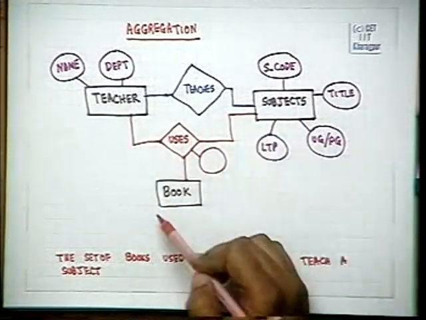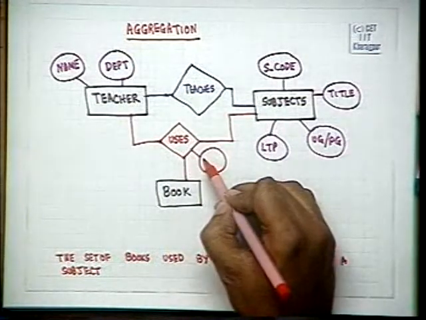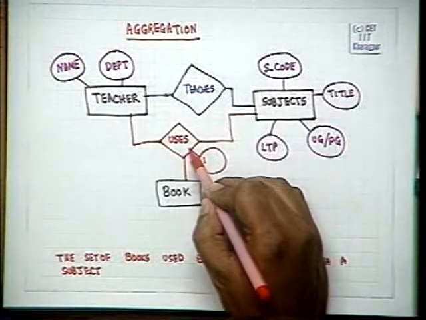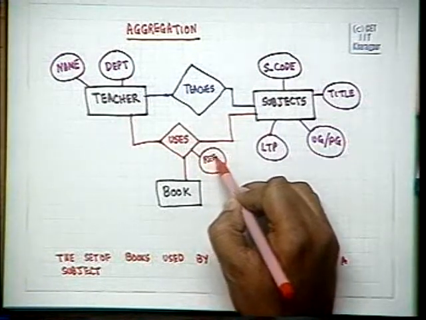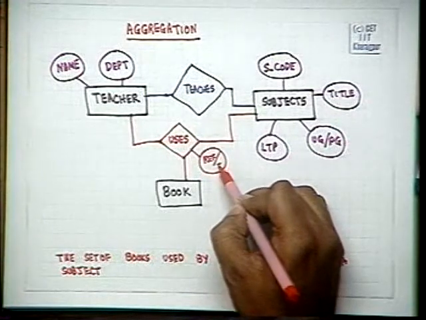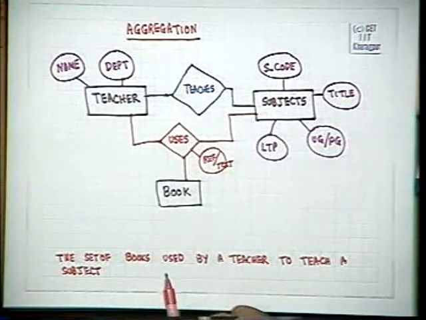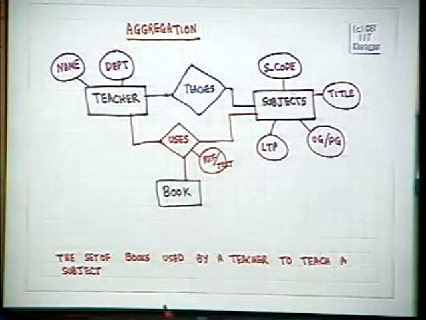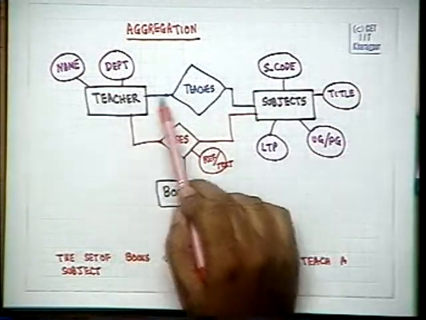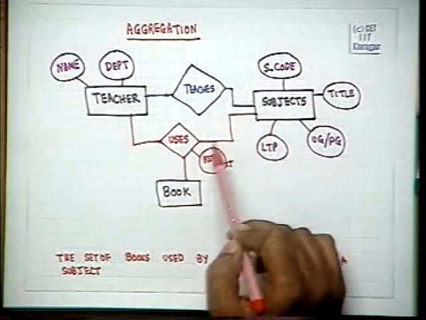So this is a mapping saying that the teacher uses this book for this subject, and since a teacher may use more than one book for a particular subject, we may have an attribute of this relationship, whether it is a reference book or a textbook. That is, whether it is a textbook which is going to be regularly followed, or it is a reference book which can be occasionally seen. Now we have got a teacher teaches subjects relationship, and we have got a teacher uses this book.